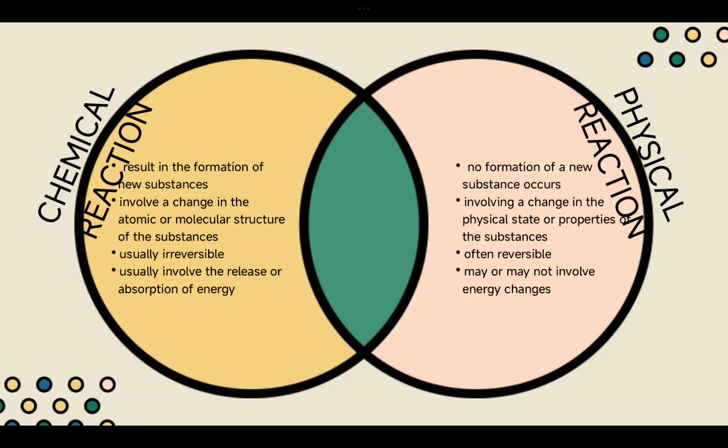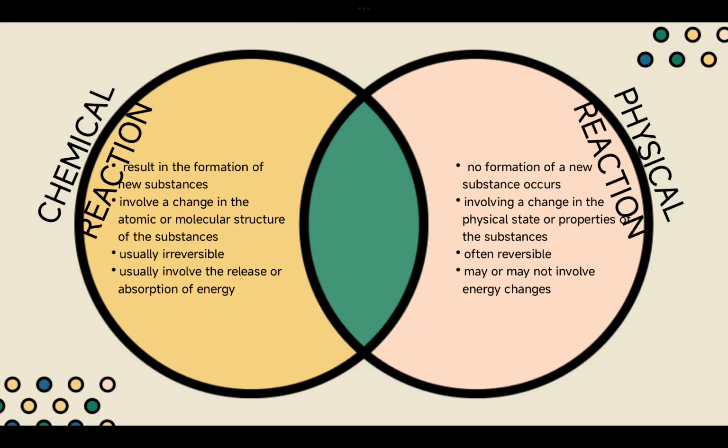Chemical change is usually irreversible. If you go through a particular chemical reaction once, then you cannot revert the reaction. The end product is a final product. But physical changes are often reversible. For example, if you change ice to water, it is again possible to change water to ice.